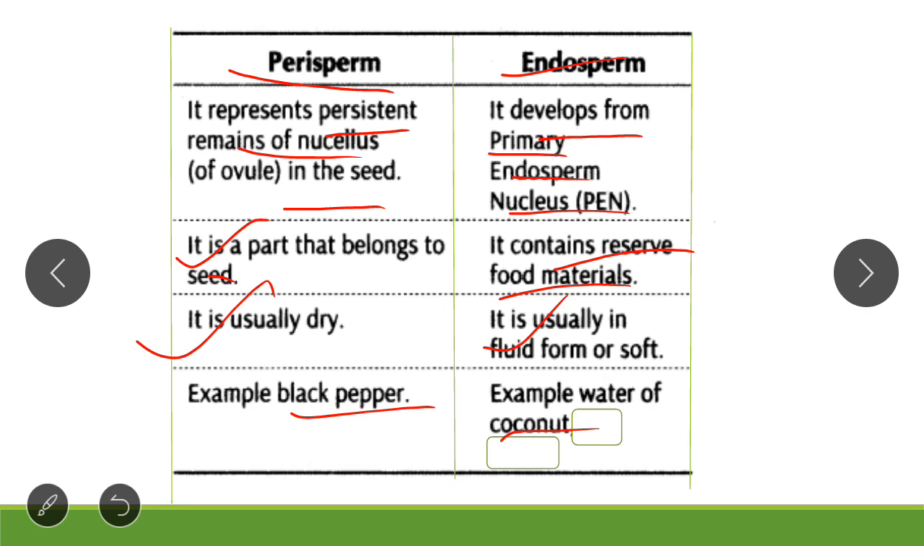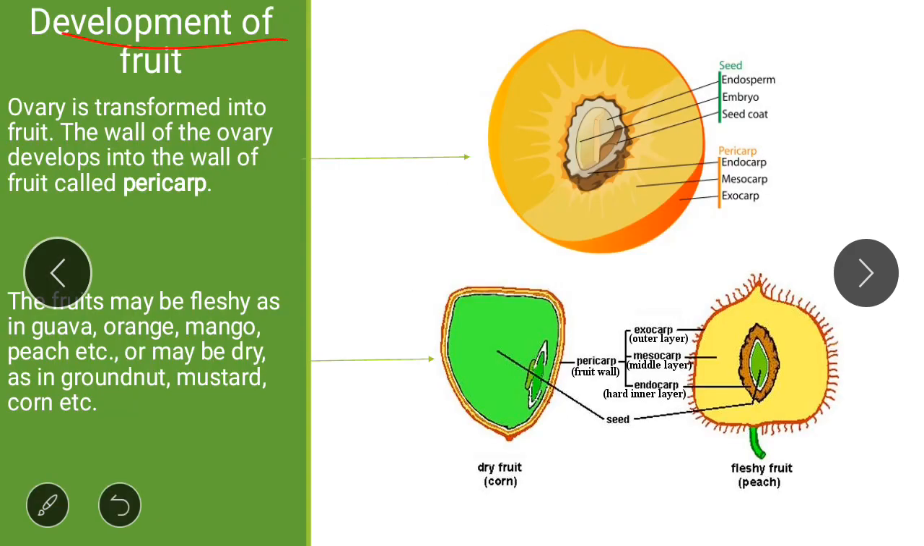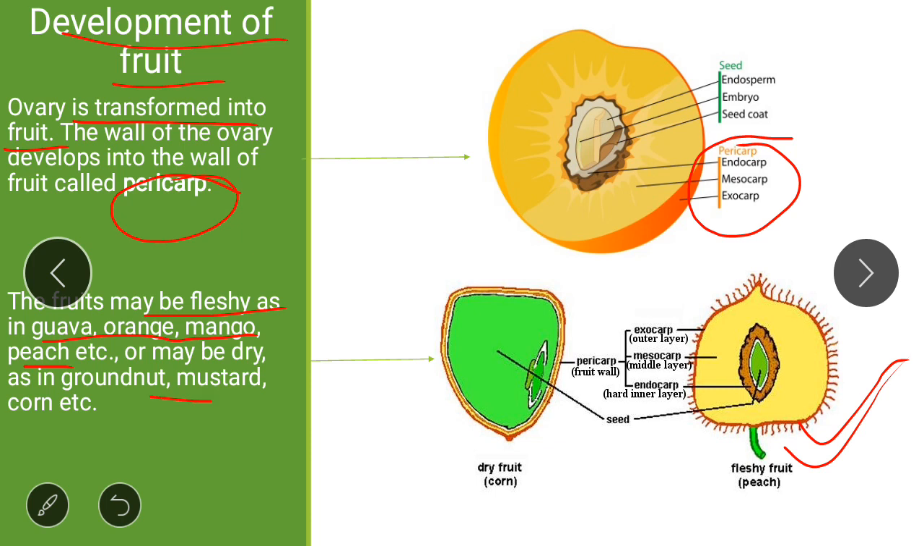The last is the development of fruit. Here, fruit is formed from the ovary. The ovary is transformed into the fruit, and the wall of the ovary develops into the wall of the fruit, and this is known as pericarp. See here, this pericarp is the wall of the fruit. Fruit wall is pericarp. Fruit may be fleshy as in guava, orange, mango, peach. See here, these fruits are fleshy, and it may be dry. In case of cone, the fruits are dry.